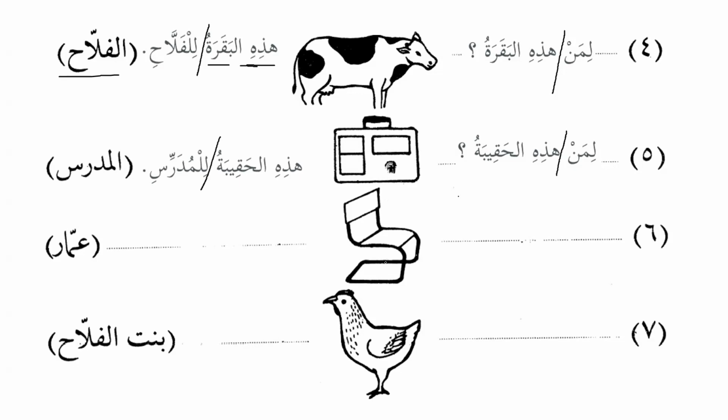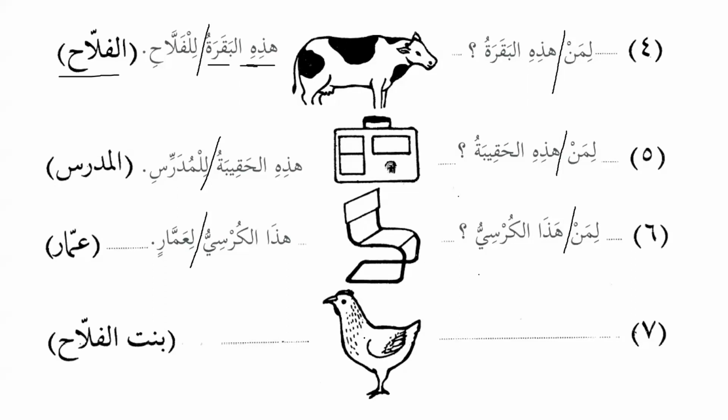Then we have chair. So we will say liman hadha kursiyu. Who does this chair belong to? And then the answer will be, as we can see here, it belongs to Ammar. So we will say hadha kursiyu li Ammarin. This chair belongs to Ammar, li Ammarin.